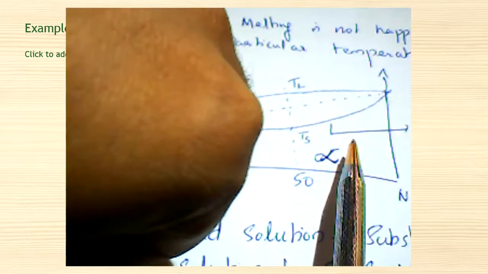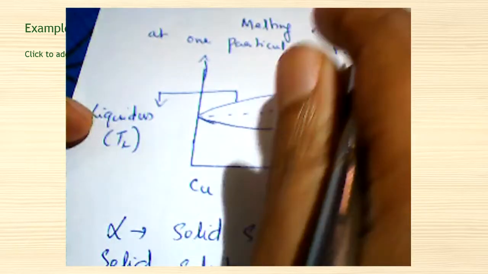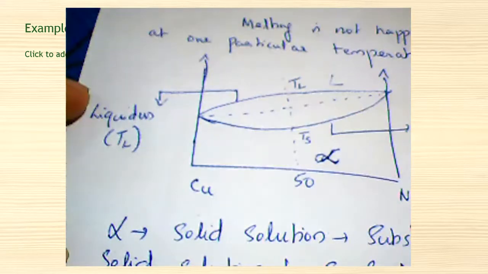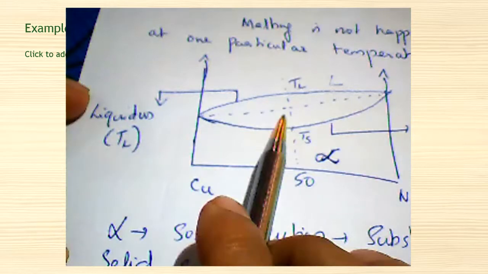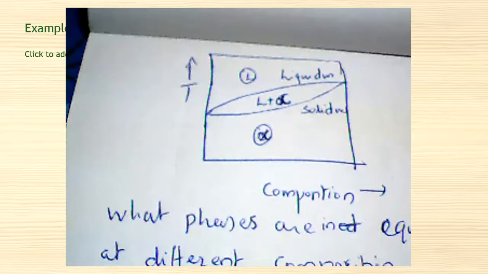Above TL, it will be a complete liquid solution, and we mark it as L. I didn't write it there, but that is L, and below it is alpha. In between these two lines, there is a lens shaped region where the solid and liquid will be in equilibrium. Inside this region, the solid state and liquid state will be in equilibrium. So that is the phase diagram in its simplest form.